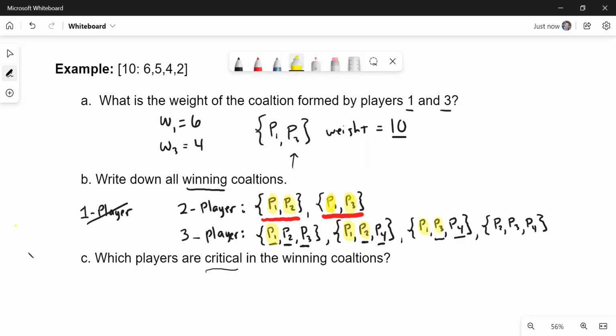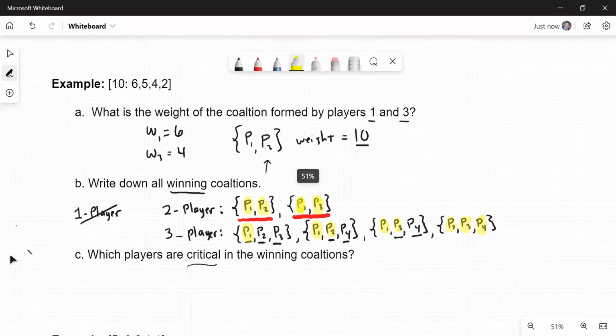And the last one, it's 5 plus 4 plus 2. If any one of the 3 players drop out, you will not have 10. And that means we have to have everybody. So everybody is critical in that particular coalition. So the ones that I've highlighted in yellow are critical in those particular coalitions. And like I said, we're going to use that in a future video.